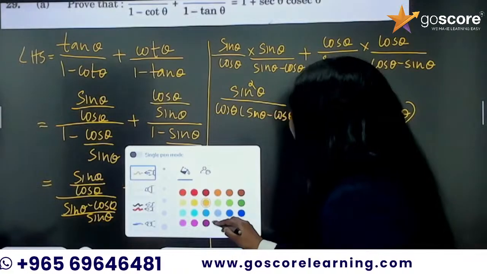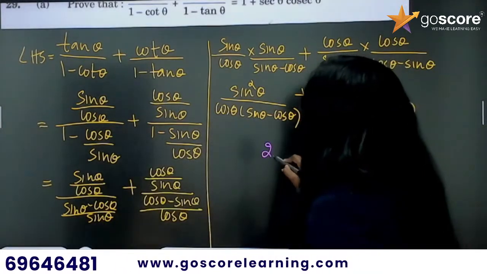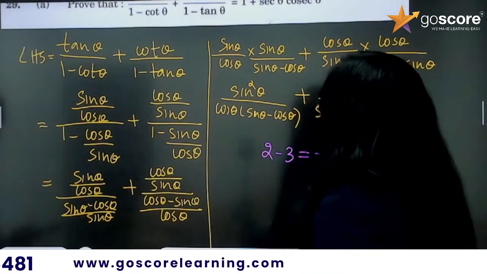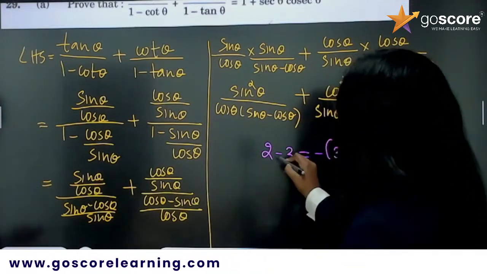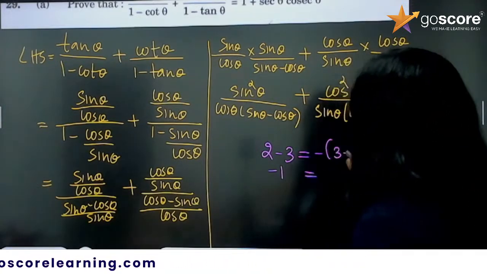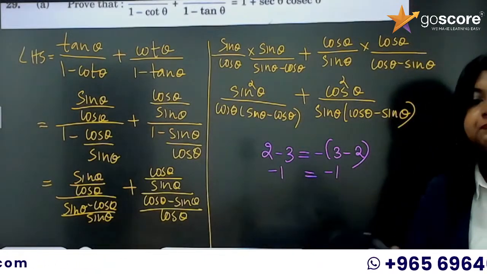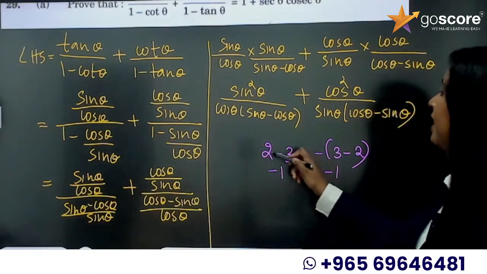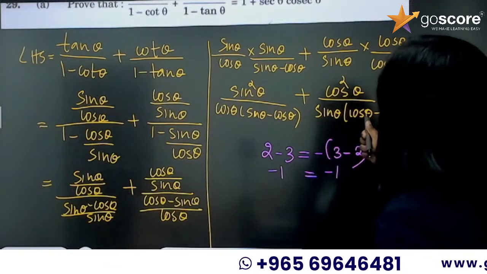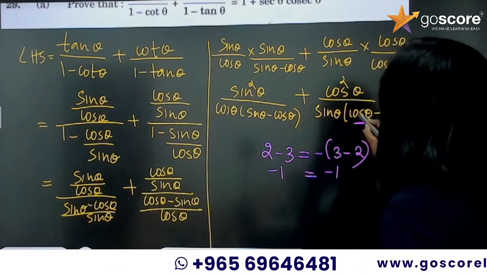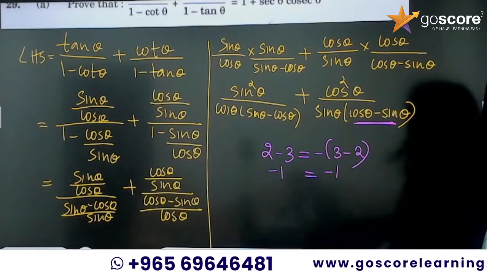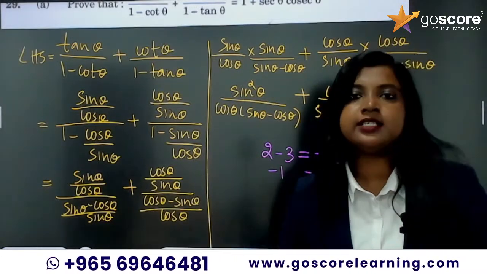So, let us take an example. 2 minus 3 is equal to negative of 3 minus 2. 2 minus 3 is what? Negative 1. 3 minus 2 is what? 1. But when you put a negative sign, it's going to be equal. So, a minus b is negative of b minus a. So, if I want to write this as sine theta minus cos theta, I have to take a negative sign outside. That's it.